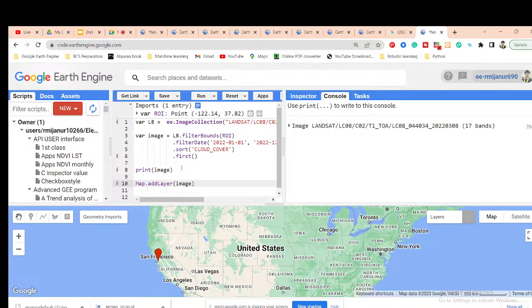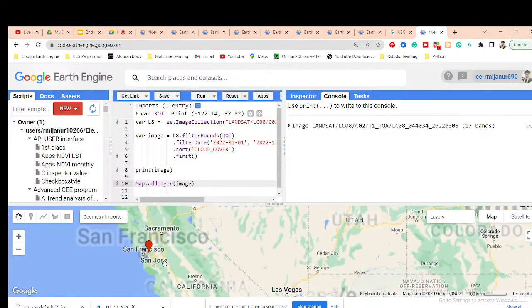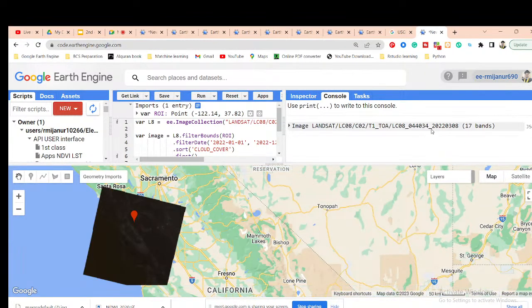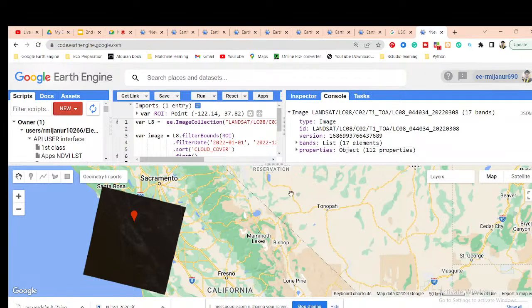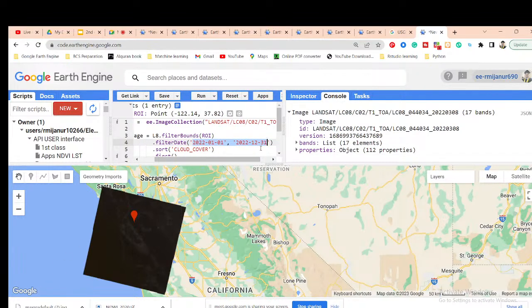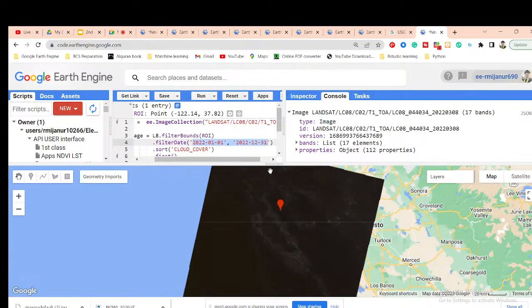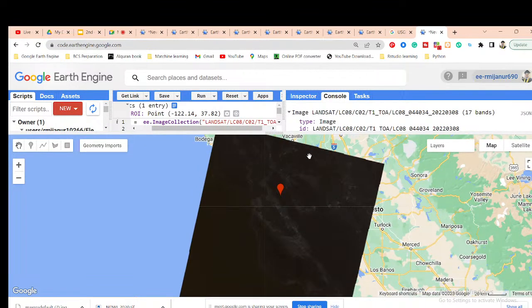Now this image is showing as tiles. You can see it showing as tiles, and the acquisition time of these tiles is the year 2020 0308, and the cloud cover is 0.04, the lowest cloud cover in this time period of 2020. Now I want to add different types of band combination here. Basically, a band combination is made by adding three bands to create one combination.